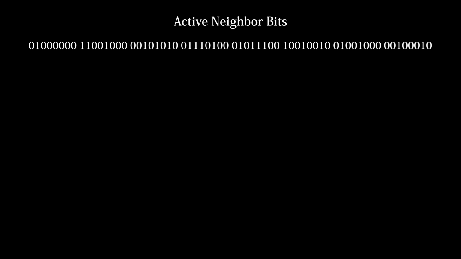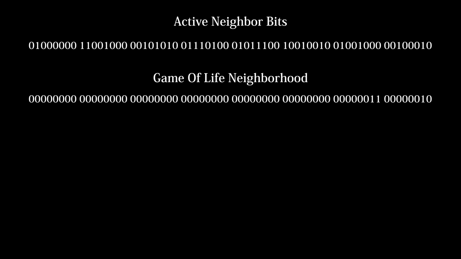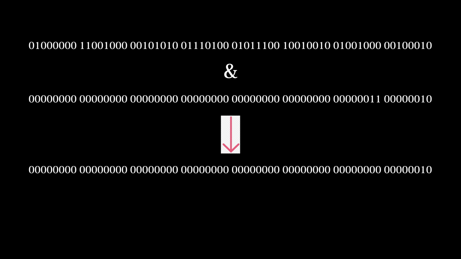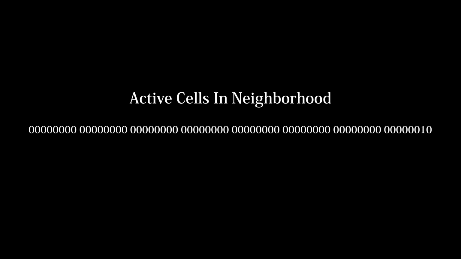With a bit string representing the current active neighbors and the bit string representing the neighbors we care about checking, we use a bitwise AND logical operation to produce a new string containing only the active cells within the neighborhood. Then, to get the total number of active cells, we sum the bits by ANDing our string with 1 to cut off every bit other than the first index. If that bit is active, we get 1 as a result, otherwise 0.